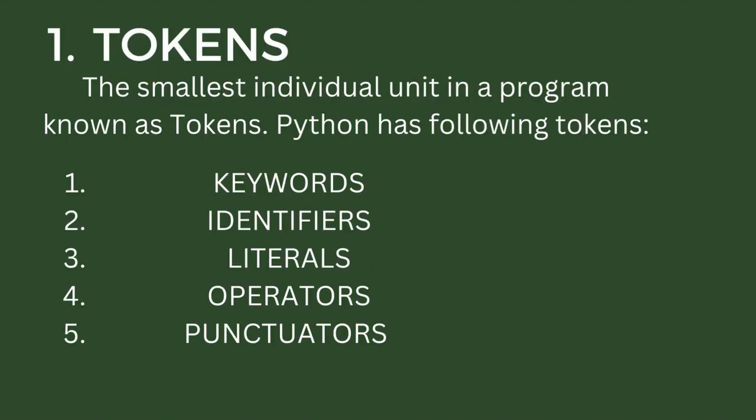Let us now move on to the other topic, that is tokens. Tokens are the smallest individual unit in a program. Now they can be further classified into 5 types: keywords, identifiers, literals, operators, and punctuators. We are going to study about them in the later slides.